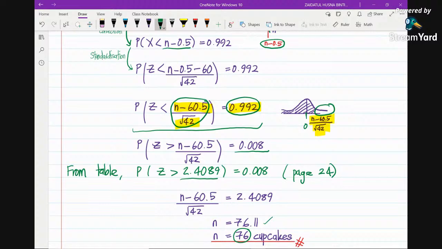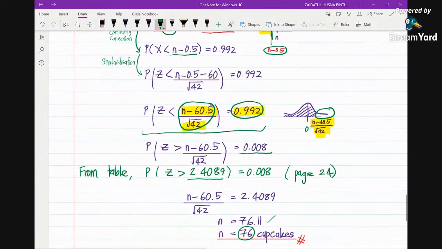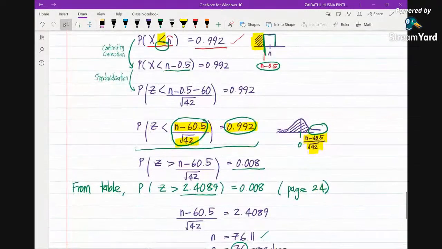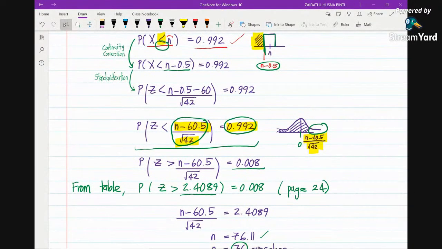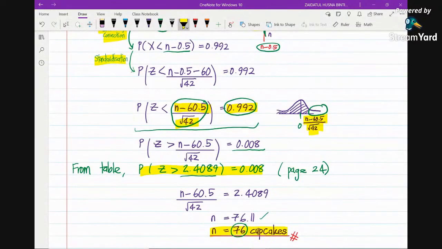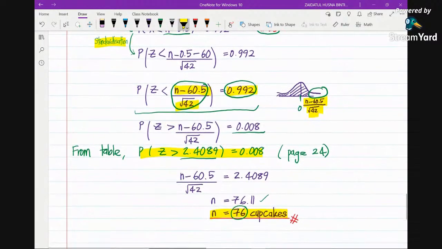Now you can see there are 5 marks for this particular question. Why is it quite big? Because of these steps: we perform continuity correction, standardization, and we also read the table, and finally we get the value. So there are 5 marks here.